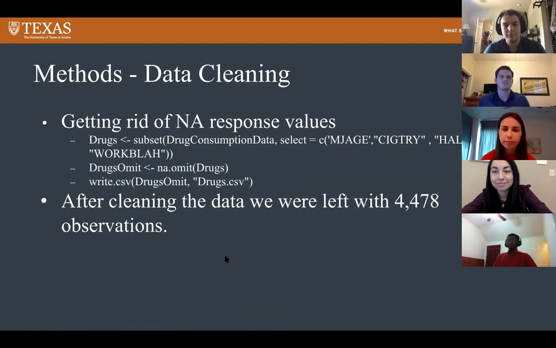The methods of cleaning the data were fairly simple. We made a subset of the 4 variables that we wanted to use, and then we used na.omit on that subset so that we ended up with 4,478 observations that all had answers for every single one of our variable columns.